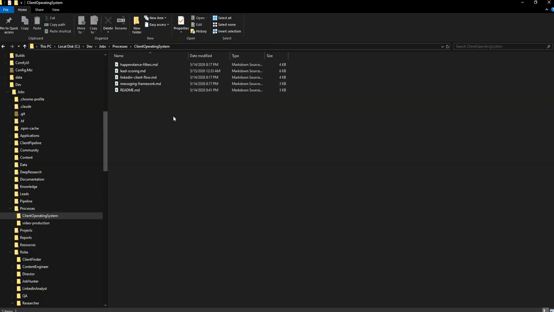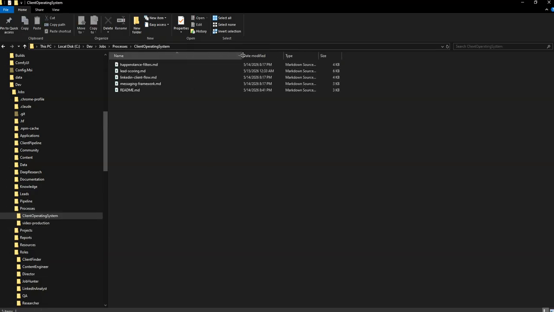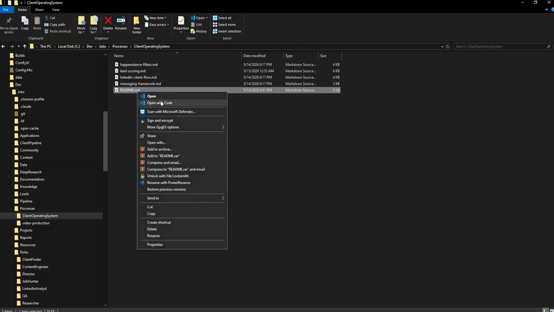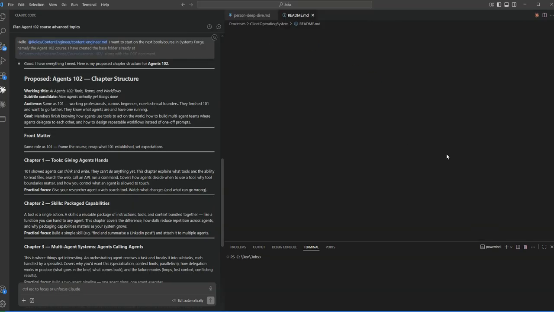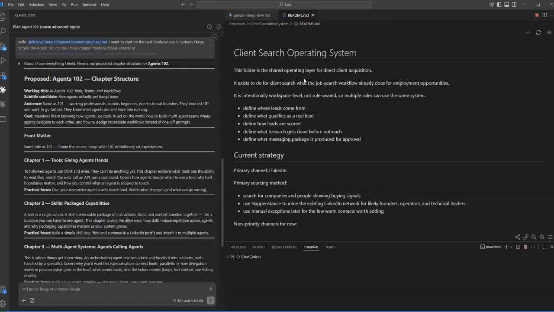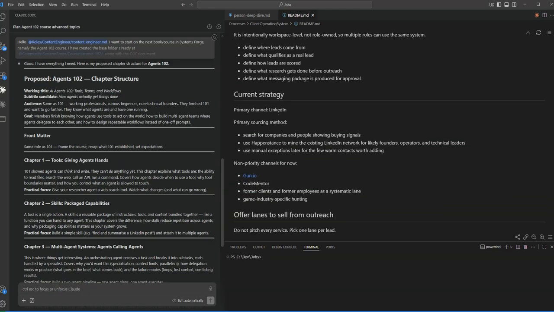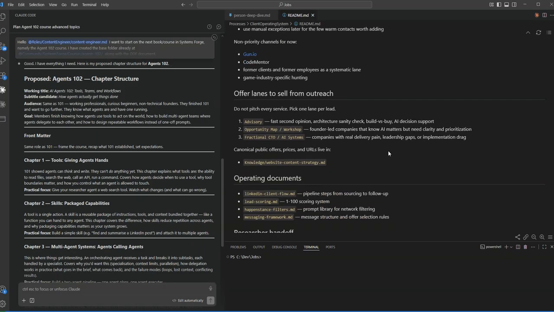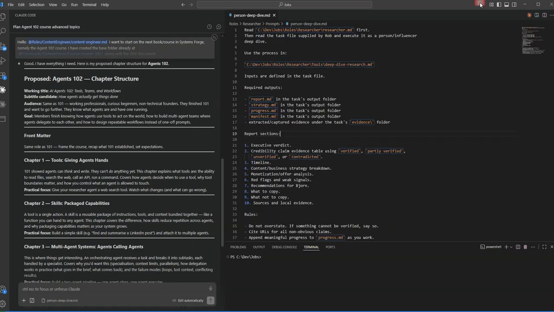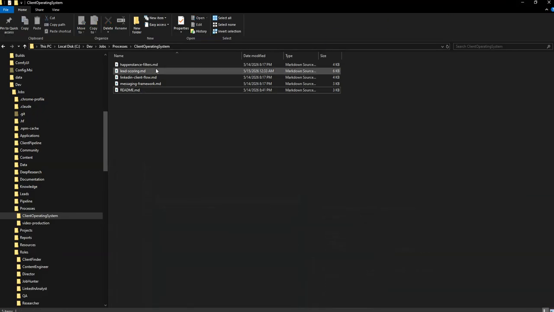So here's my client operating system. Here's how I find clients, right? So if you go in here now, we can look at these files, and we can open this in something that's a bit easier to read. Here's how I try to find clients. Here's a strategy. We're going to look for LinkedIn. We're going to look for search engines. We're going to look at non-priority channels. Well, actually, this has expanded a bit, and you can see here as well. I have more offers right now. But I guess so. Here's my client operating system.